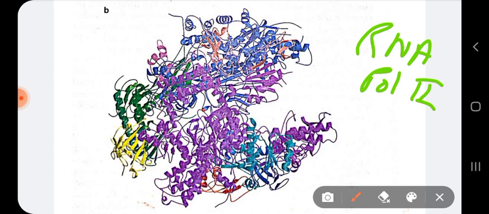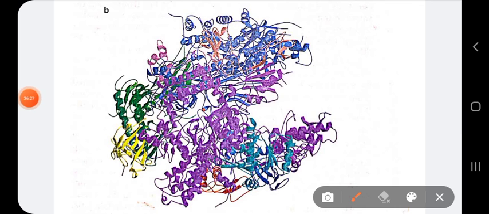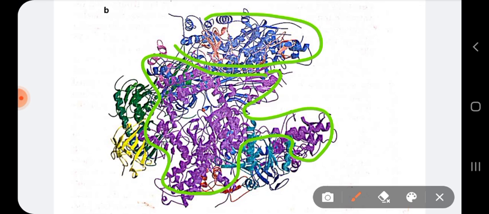Here you see it is almost homologous in structure. If you compare with the bacterial RNA polymerase, it is similar in structure. Well, I have said about the RPB1 and 2. The RPB1 and 2 can be comparable with the beta and beta dash subunit. Well, RPB1 and 2 here shown in purple and blue respectively. So these are RPB1 and this is the RPB2.